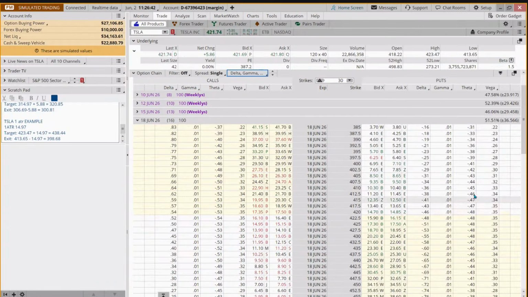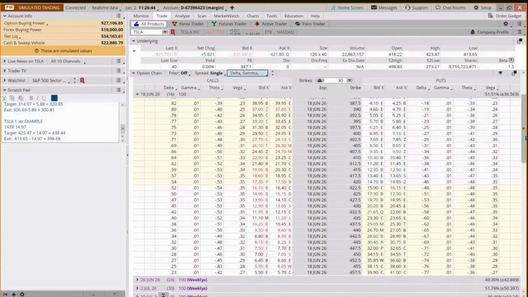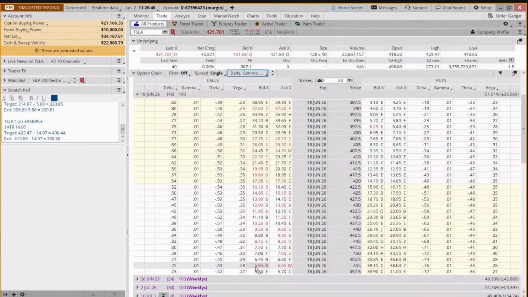Let's look at our $5 option. Here's an option that's $5.50 or $5.95. The time decay on that is 43 cents a day. That's almost 10%. Holy smokes, Batman, that's high.